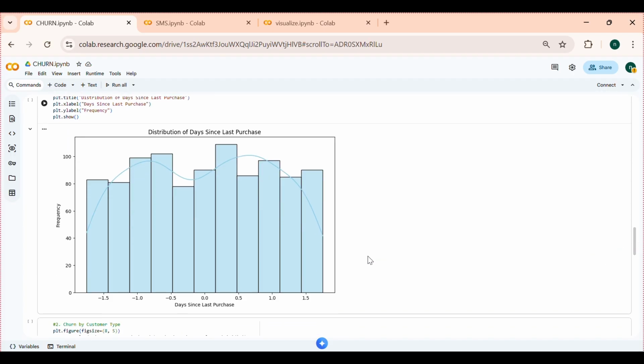This graph represents how many days have passed since customers made their last purchase. The x-axis represents the number of days since last purchase. The y-axis represents the number of customers. From this we can understand how recently customers are purchasing. Customers with higher values are more likely to churn.